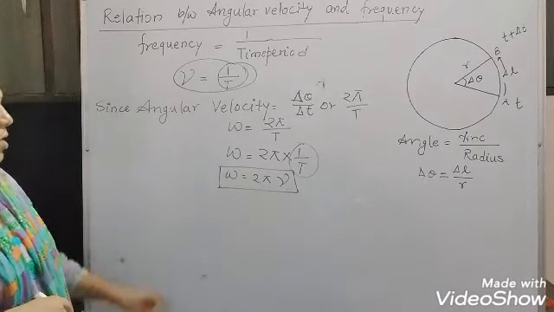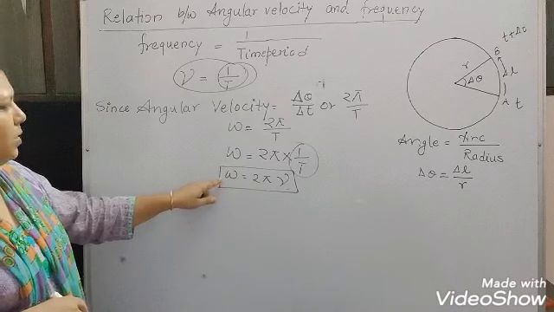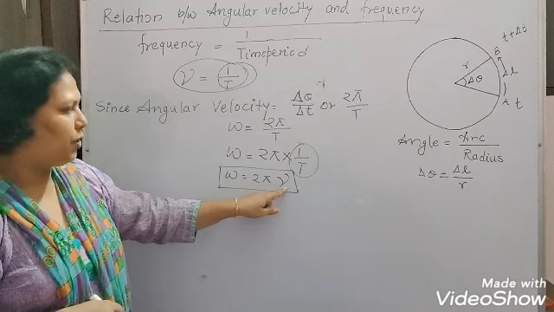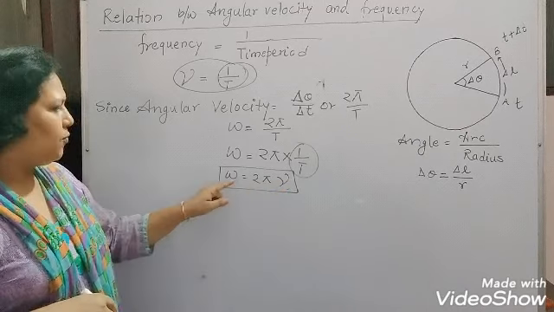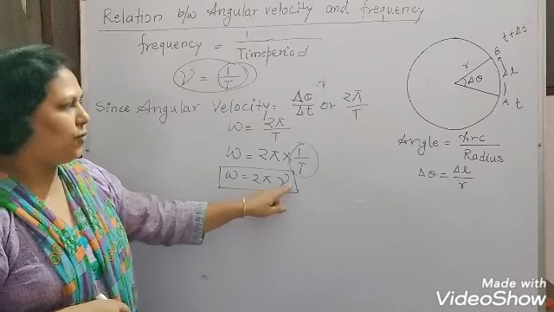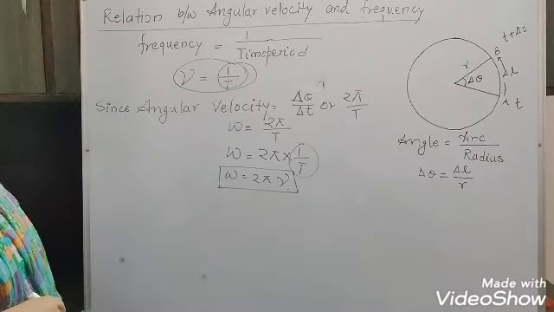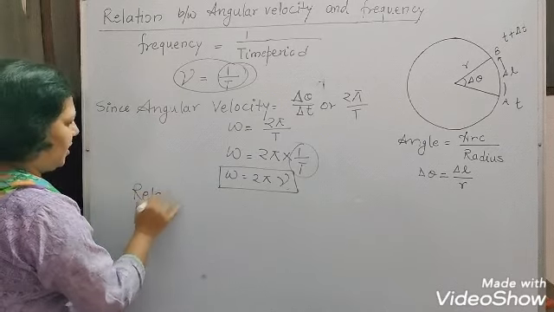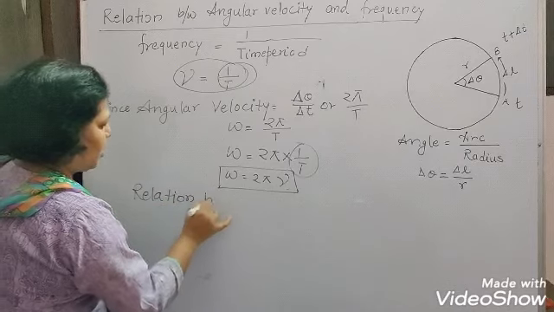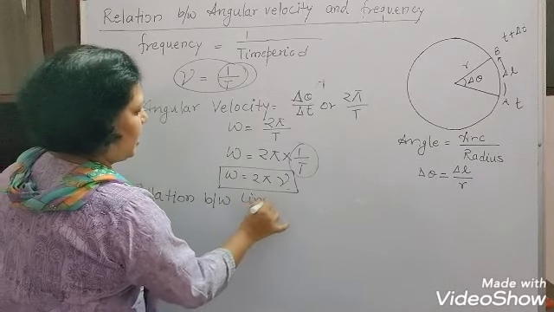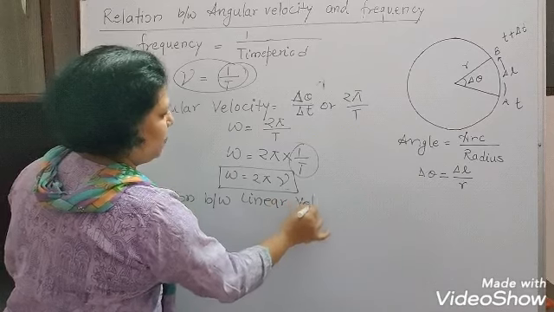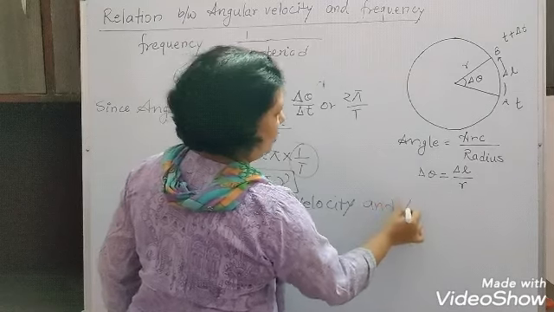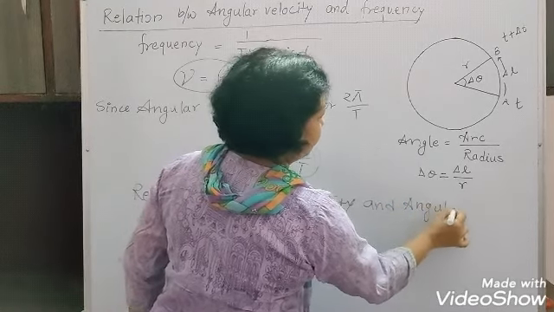So this is the relation between the angular velocity and frequency, not linear frequency, simply frequency. Now next we will see the relation between linear velocity and angular velocity.